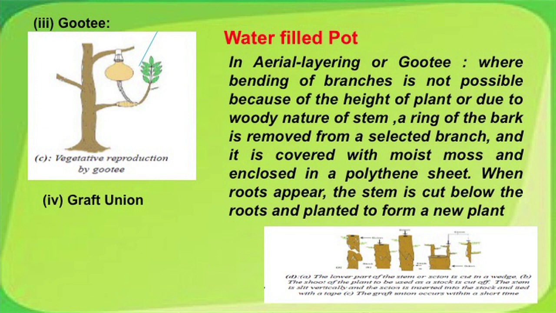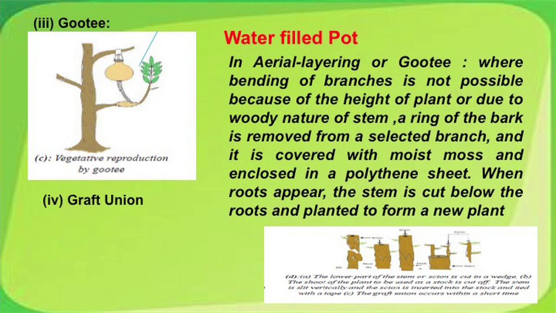Where the branch is not bendable, it is a stiff grown tree branch, then the bark of the branch is removed, covered with moss and kept moist with the help of an overhanging pot of water connected to the moss covered portion through a rope or any connection. When the roots strike, this branch is severed from the plant body and sown as a new plant.